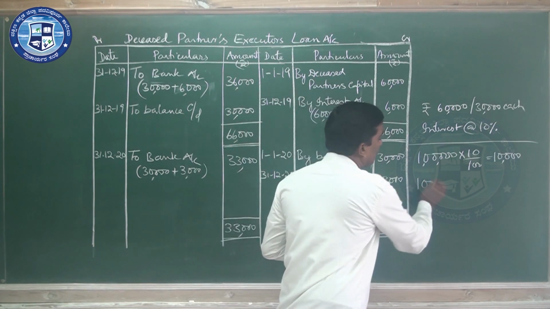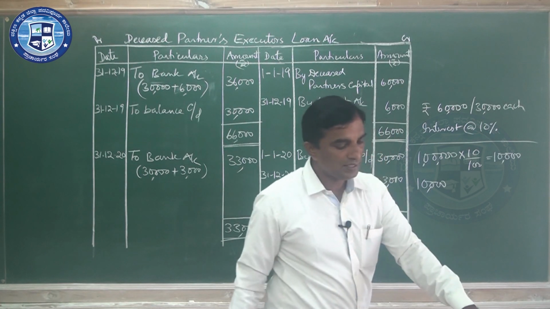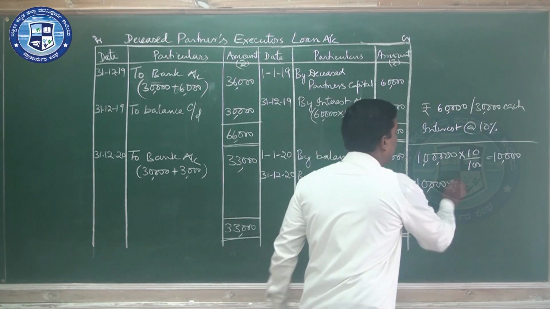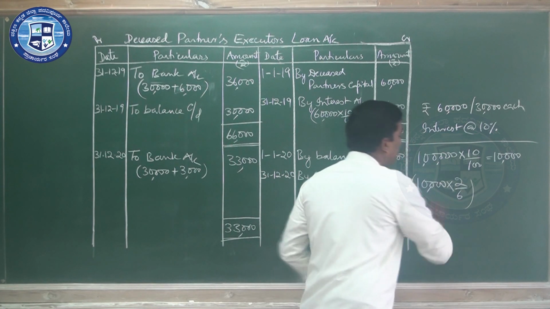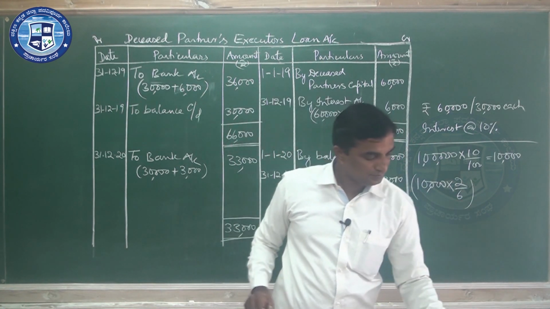You should see only the retiring partner Bharti. Bharti's share is 2 by 6. So you should write this amount in profit and loss suspense account.